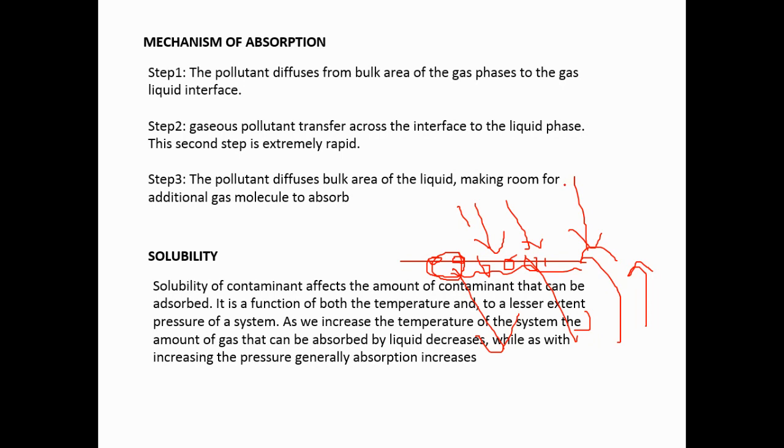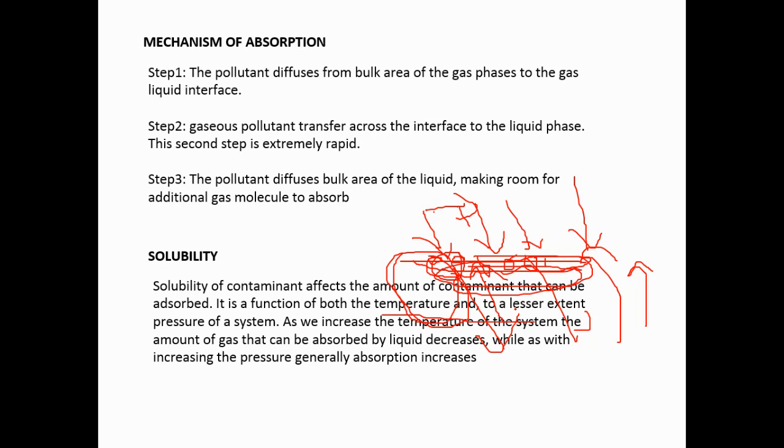That's why the capacity or the solubility increases. So what is solubility? Solubility affects the amount of contaminant that can be absorbed. If there is no interface between the gaseous molecules and the water phase, how would absorption take place? So the amount of gaseous pollutant absorbed depends on the availability of area for capturing new molecules, and this is a function of both temperature and pressure.